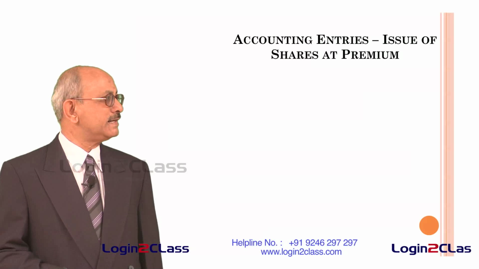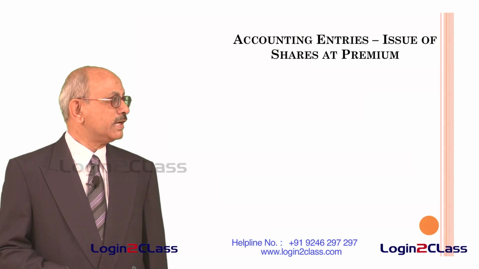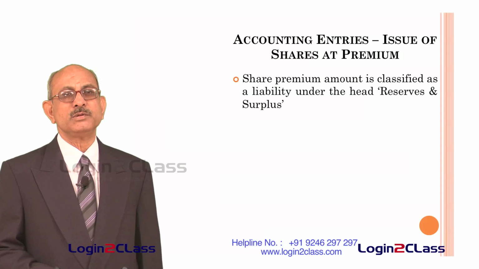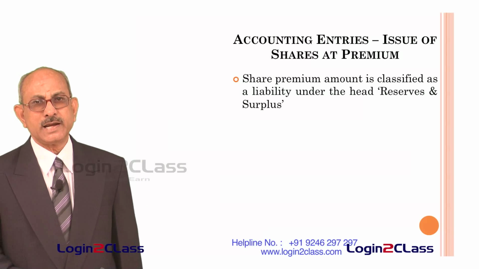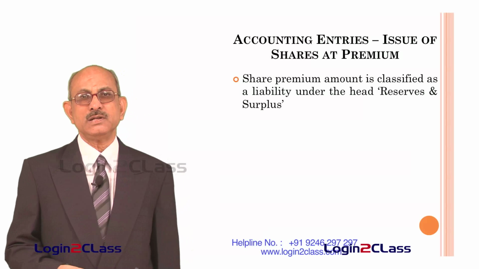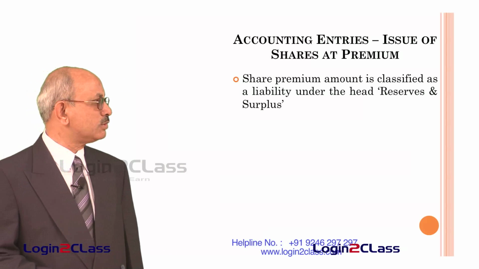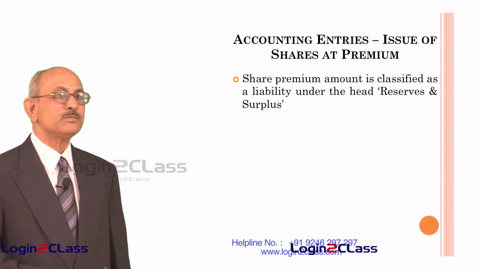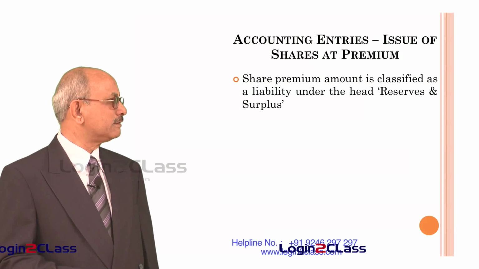And as regards the entries are concerned, share premium amount is classified as a liability under the head reserve and surplus. So it will not go to the share capital account. Only the face value of the shares will go to the share capital account. The excess premium collected will go to the share premium account, which will be part of the reserve and surplus under the liability side of the balance sheet.